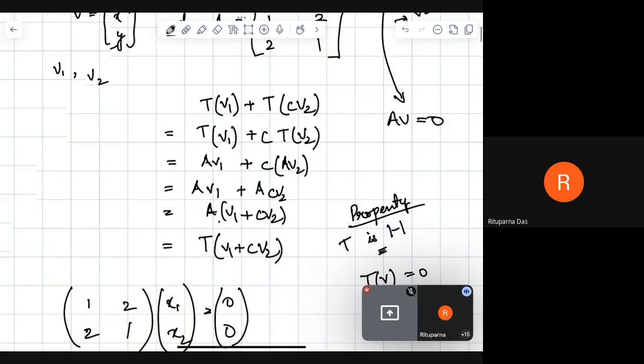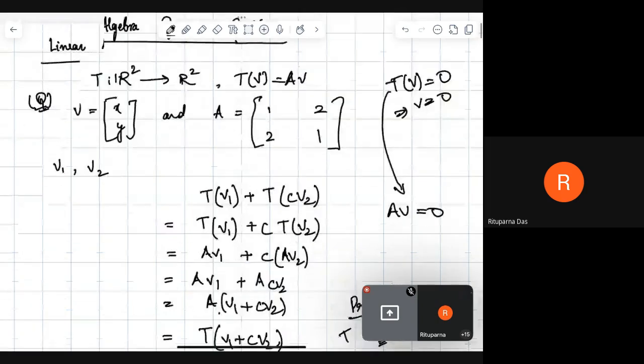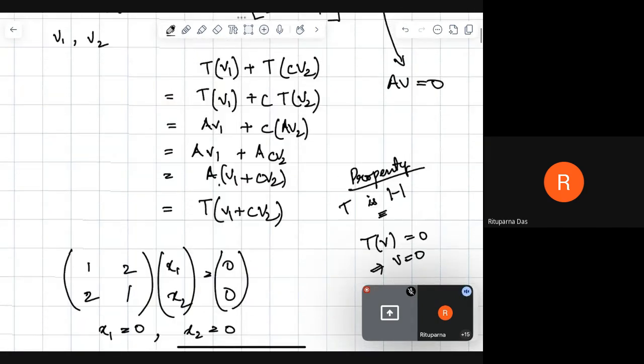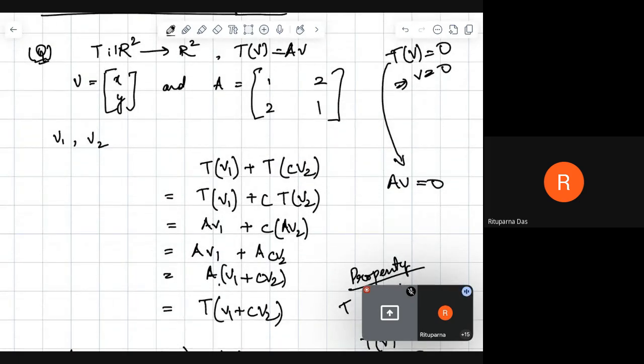So here what did we do? Here we showed that in this linear transformation, when we calculated TV, we are calculating AV.